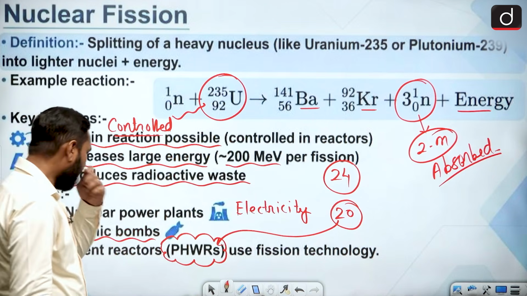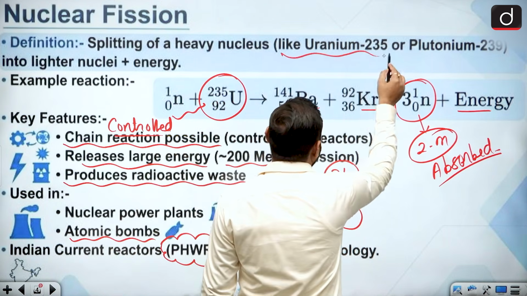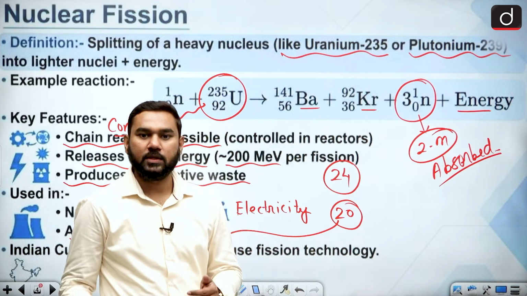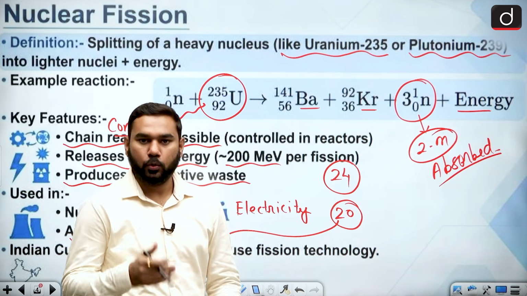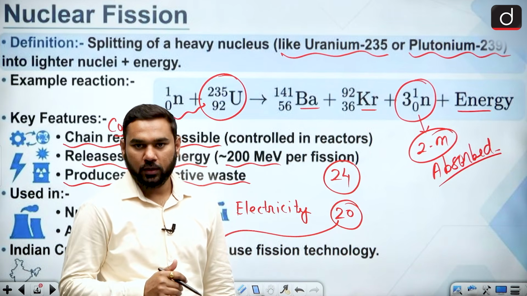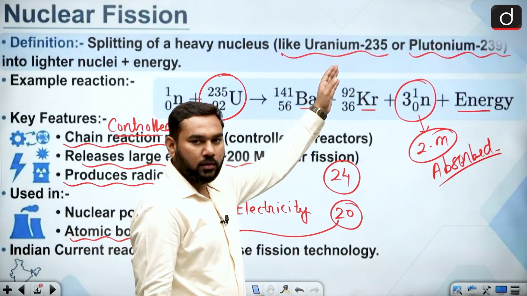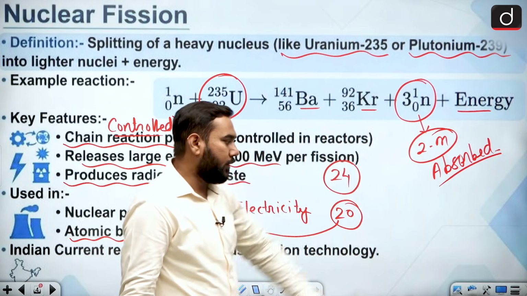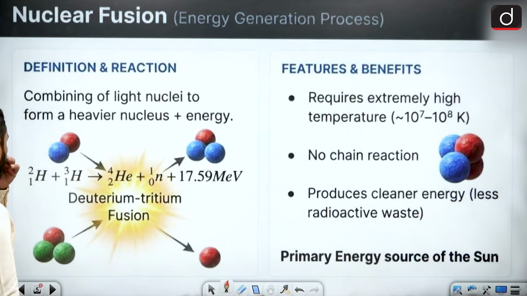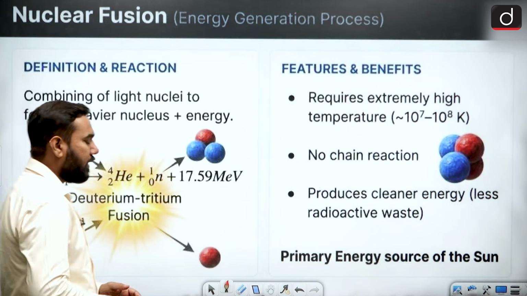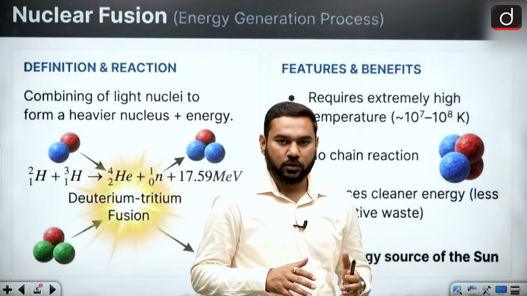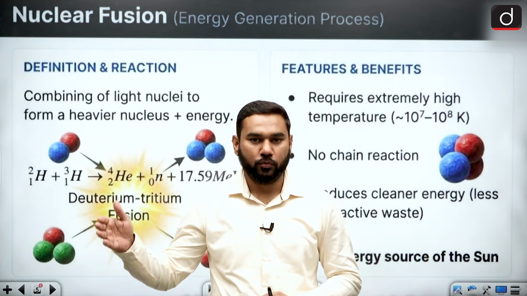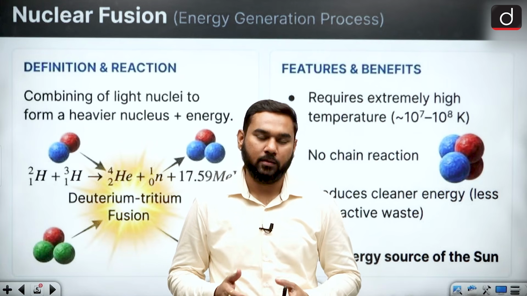But one point is also there. We use uranium, but we can also use one more thing called plutonium. So uranium-235 is our fuel for fission, and in the same way plutonium-239 is also used as fuel. Clear? But in India, we are using uranium currently. The futuristic approach can be related to plutonium also; we will talk about it. Second, nuclear fusion. When you compare fission and fusion, fission provides a heavy amount of energy, but compared to fission, fusion provides a very high amount of energy.